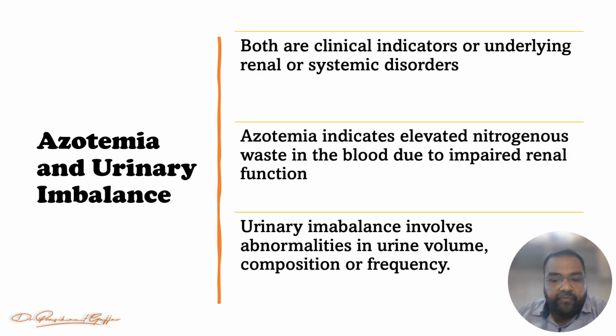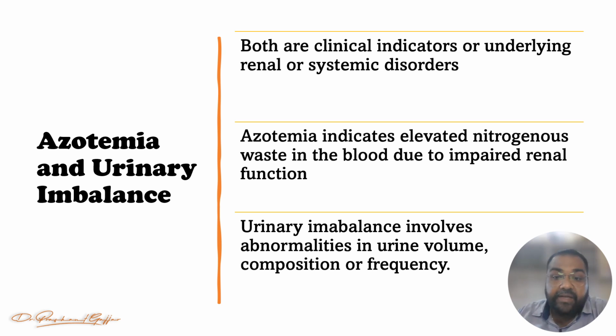So before we start the definition, remember one thing. Both are clinical indicators of an underlying renal or systemic disease. So they are clinical indicators. Again, they are a symptom, not a disease itself, right? So azotemia indicates elevated nitrogenous waste in the blood due to impaired renal function.